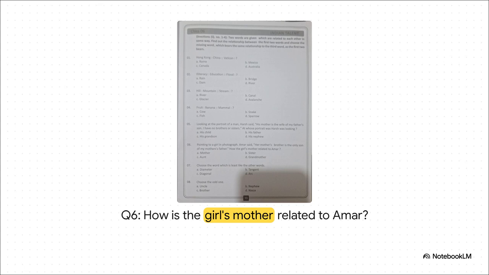Ready for another one? It's the same kind of puzzle. This time, Amar is pointing to a girl and weaving another one of these family webs. Let's trace the connections together and see if we can untangle it.